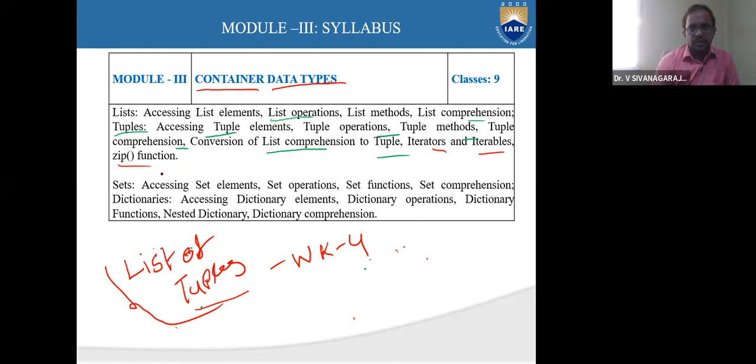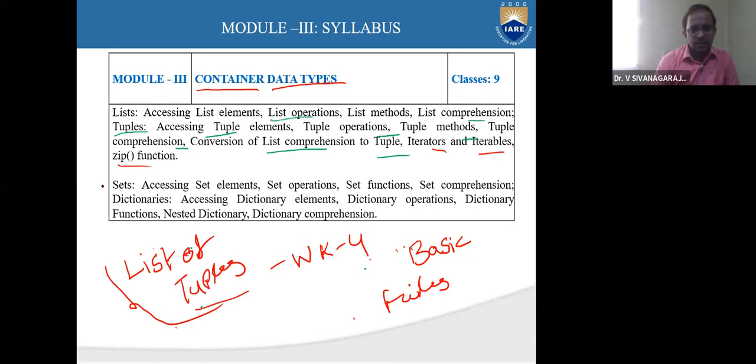Once we complete this third module, you are done with the basic Python programming. It covers almost all the things except files, how to handle a file. These things we will discuss in the next module.